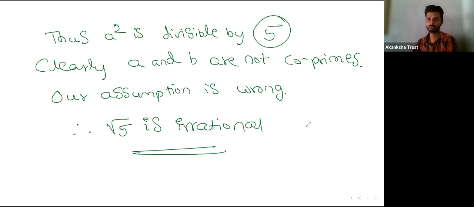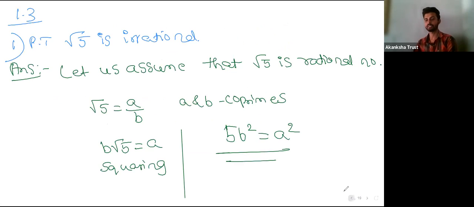Other than Prajwal? Because this is a very important question. Every year they'll ask to prove whether root 2 is irrational, or root 5 is irrational, or root 3 is irrational. So they'll surely ask this question. So you must understand this. If not, I can't repeat for you again.